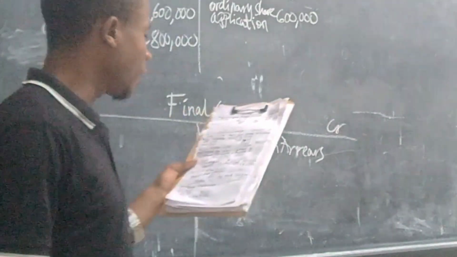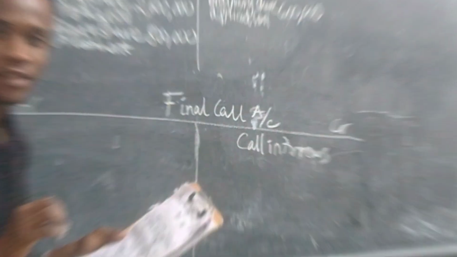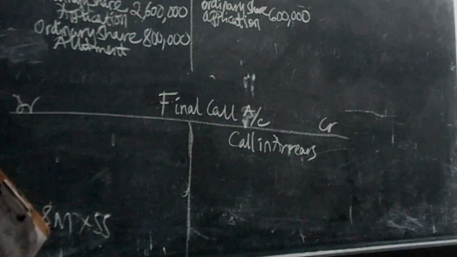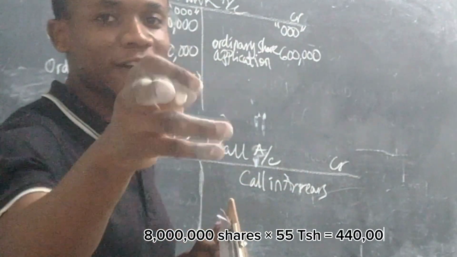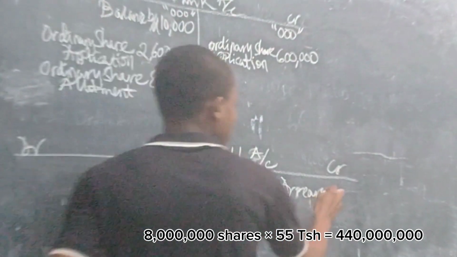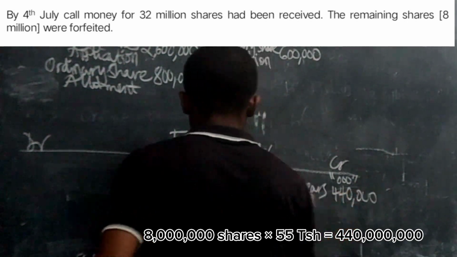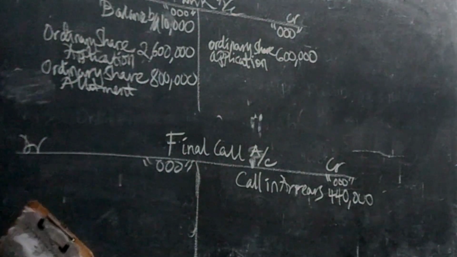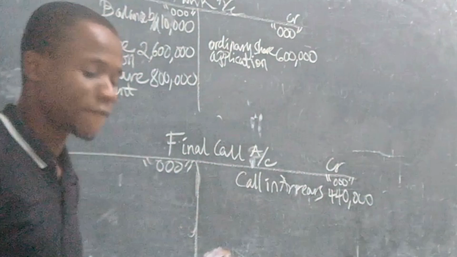So, how do you get call in arrears? They failed to pay, so take 8 million times 55. Have you done that? What have you obtained? You have obtained the amount with zeros, because our question has so many zeros, billions of money. This is how we summarize. So that's the first step.